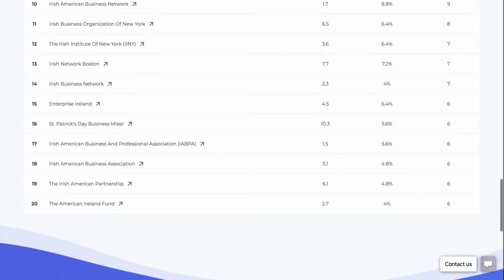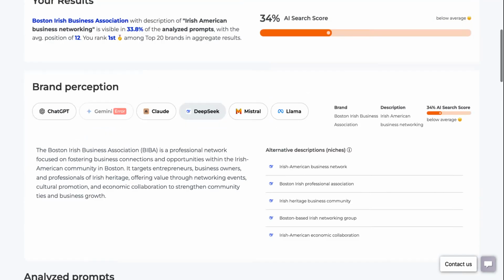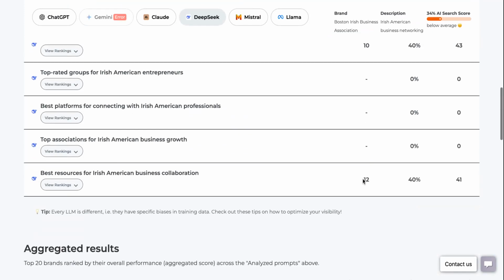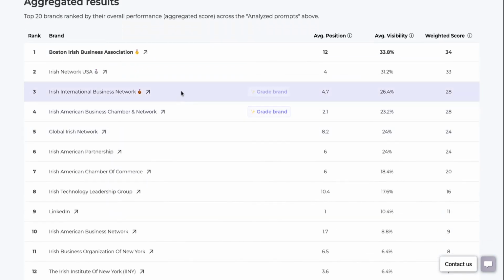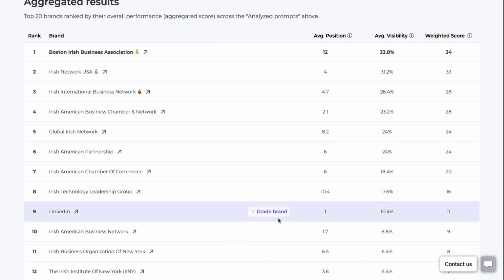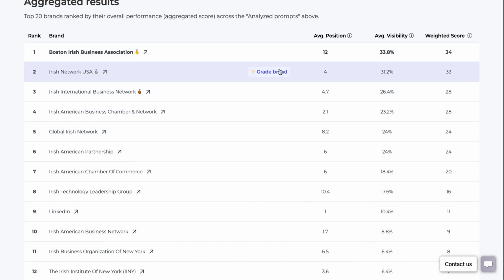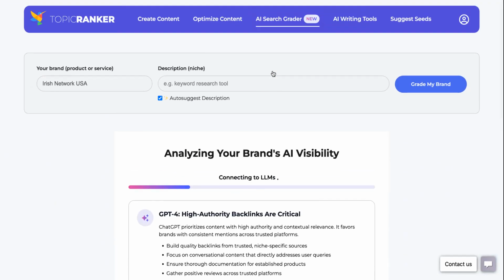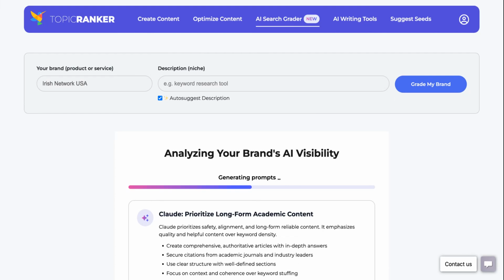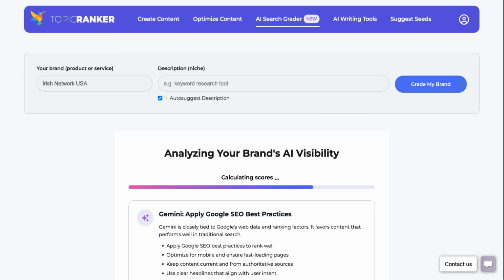And also, if I'm going to go through and look at some of these brands, maybe what we should do is grade those brands. So let's look at the Irish Network USA and grade the brand, right? Now I can click that suggest button here and click grade my brand. And now I can see how Irish Network USA is doing. What kind of prompts are they strongest on, right? And then I can copy their strategy a little bit in terms of the comprehensive content that I need to put together.